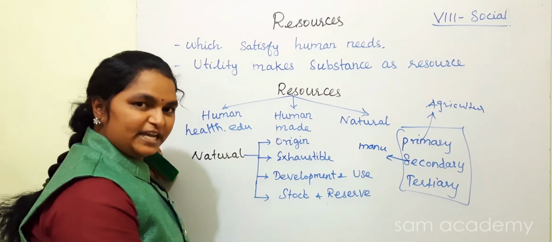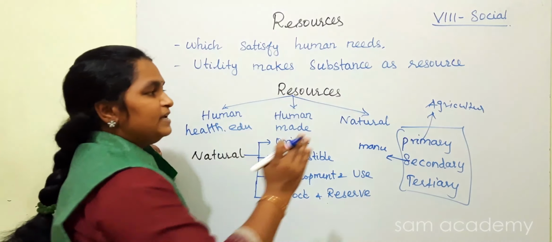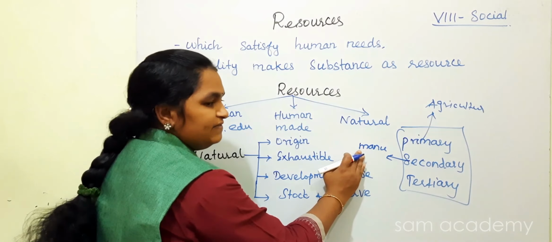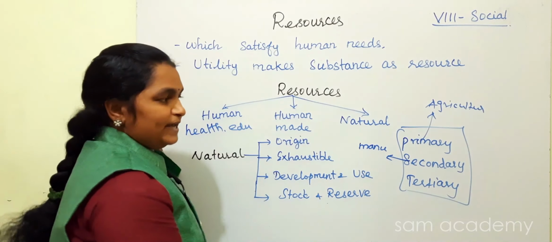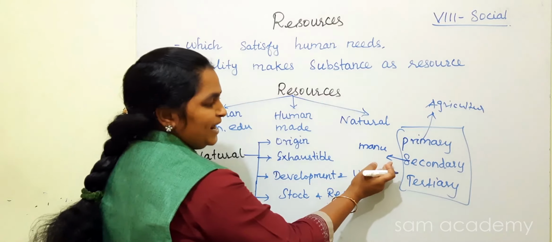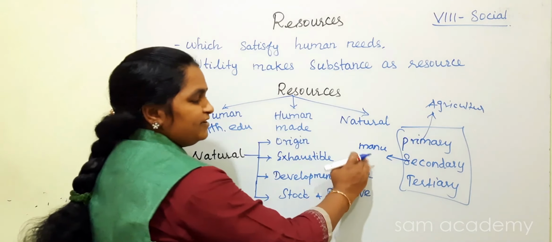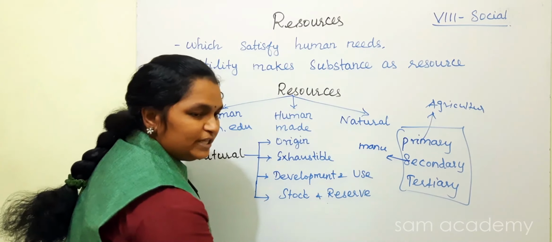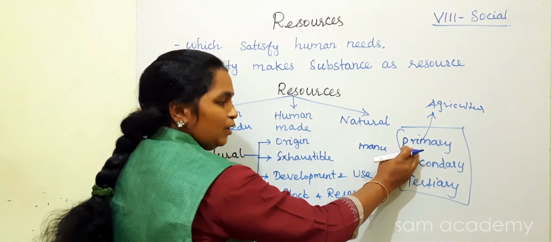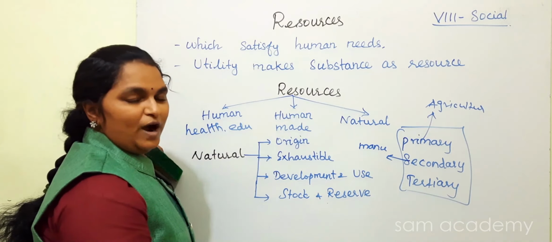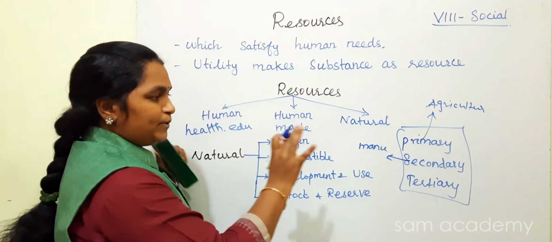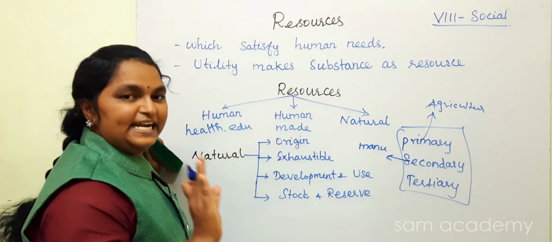For example, we harvest the sugar cane from the agriculture field. We transport it to the manufacturing sector. Here we convert this sugar cane into sugar. We take mango fruits from the primary sector into the manufacturing secondary sector. Here we process it and convert it into mango juice or pickle. So one raw material converted into another form is called the secondary sector. That process is done in manufacturing industries.